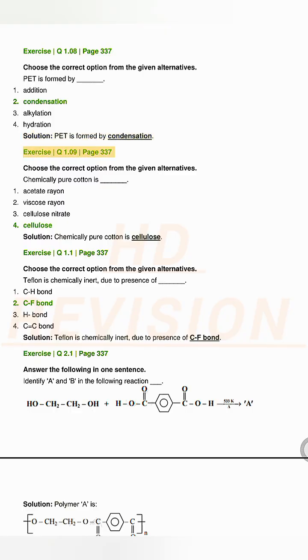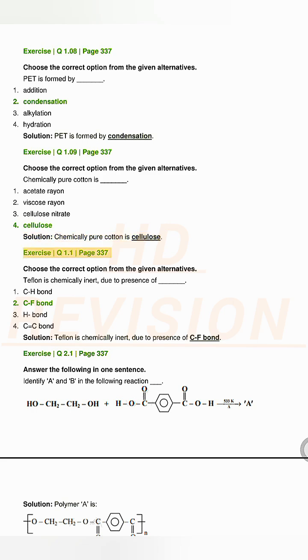Exercise Q1.09, page 337. Choose the correct option from the given alternatives. Chemically pure cotton is ____. 1. Acetate rayon. 2. Viscose rayon. 3. Cellulose nitrate. 4. Cellulose. Solution. Chemically pure cotton is cellulose.